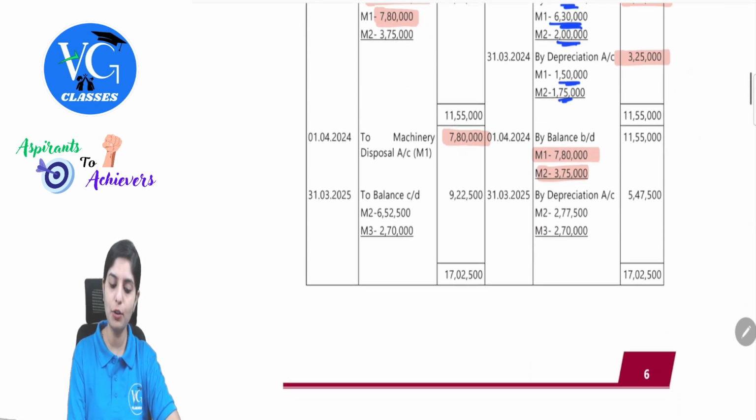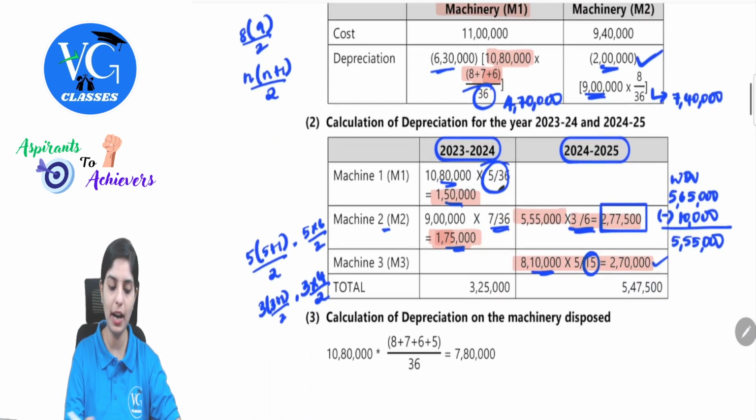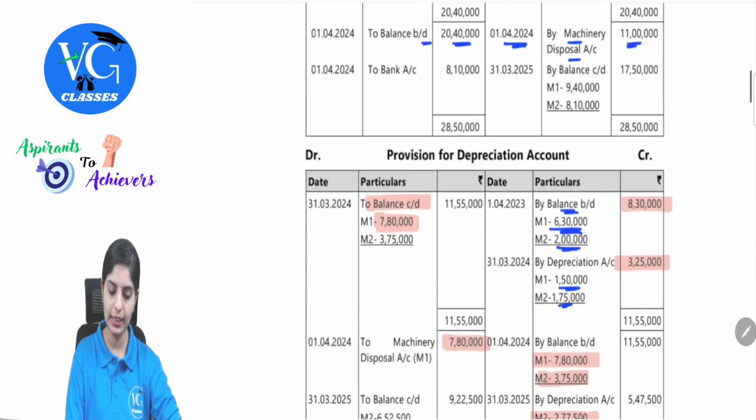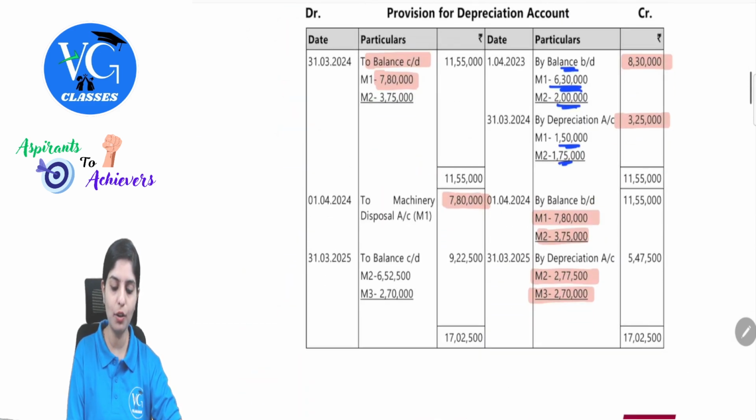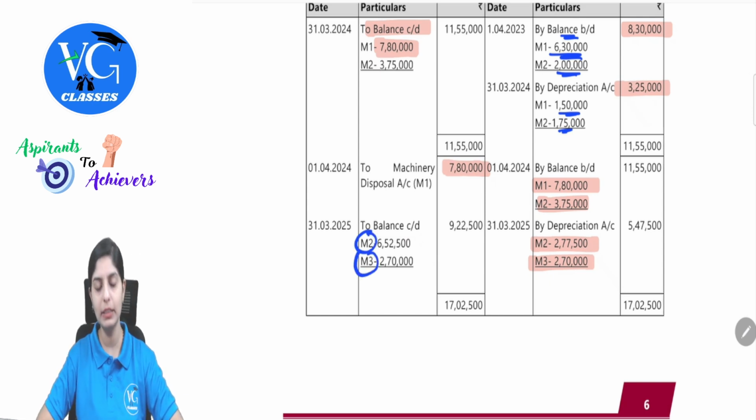In the ending year, if you observe, by depreciation account, machine number 2 was 2,77,500 and machine number 3, 2,70,000. How did we get this? We have already understood this calculation. 2,77,500 and 2,70,000. Clear with this? I hope till here all of you are with me. So then to machinery disposal. Then after considering this, we will only have the balancing figure in machine number 2 and machine number 3.